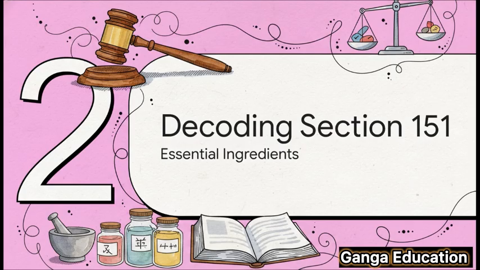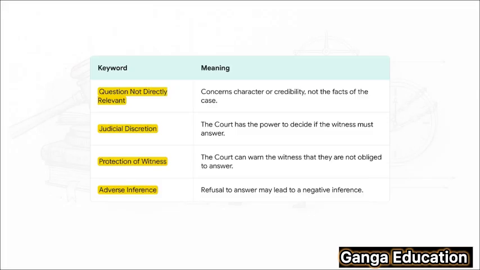To really get a handle on this section, we need to break it down into its essential ingredients. These are basically the tools that a judge uses to make a fair and effective decision right there in the courtroom. First up, a question not directly relevant. This is a question about the witness's character, not the actual facts of the case. Second, judicial discretion, which we just talked about, is the court's power to decide. Third is the protection of the witness. The court can step in and tell the witness, you don't have to answer that. And fourth, this is a big one, adverse inference. If the court says a question is fair, but the witness refuses to answer, the court can assume the answer would have been bad for them.